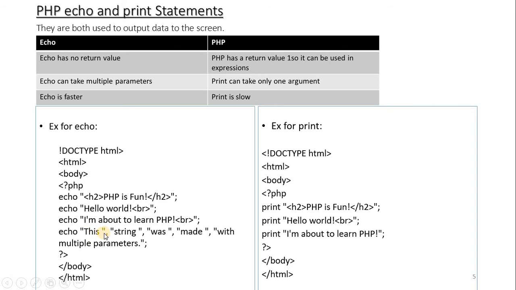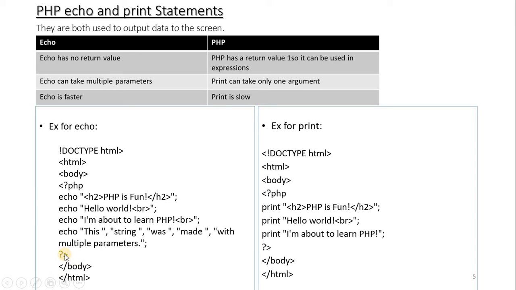Echo "this", comma, "string", comma, "was", comma, "made", comma, "with multiple parameters", each in double quotes. As I said here, echo can take multiple parameters. Here "this" is considered one parameter, "string" one parameter, "was" one parameter, "made" one parameter, and "with multiple parameters" is considered one parameter. So how many parameters are there for this particular statement? 1, 2, 3, 4, 5 parameters. So echo is going to accept multiple parameters with the help of a comma.